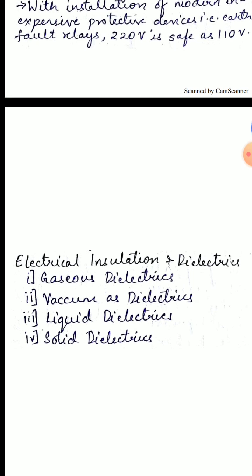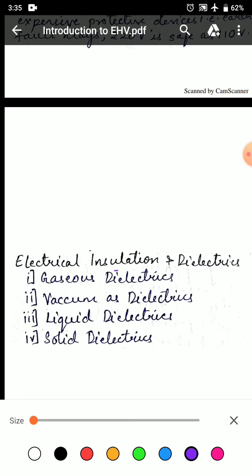Let us study about electrical insulation and dielectrics. They are classified as gaseous dielectric, vacuum as dielectric, liquid dielectric, and solid dielectric. When we talk about gaseous dielectric, atmospheric air is the cheapest and most widely used dielectric. Other gaseous dielectrics used as compressed gas at higher pressure than atmosphere is